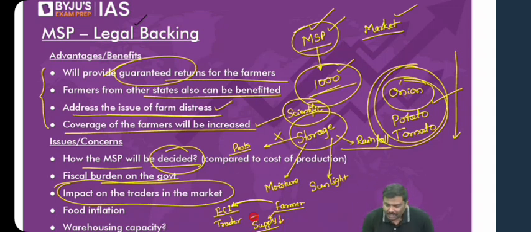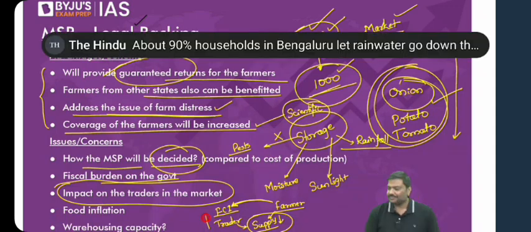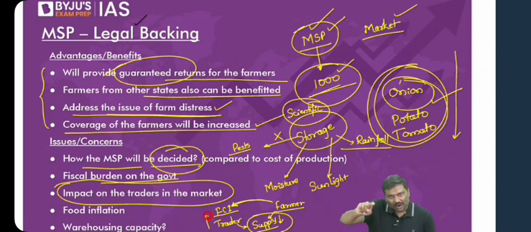And if the supply goes down, you tell me what price will be paid by the traders, the private companies, private operators. They will pay a higher price. Let's say Reliance has paid more money and purchased wheat from the farmer. Now, will they not sell the same wheat to the customers in the market at higher prices? I hope you understand. Will they not increase the selling price that they will charge to the customers? Of course, yes. That is how the business will work out.